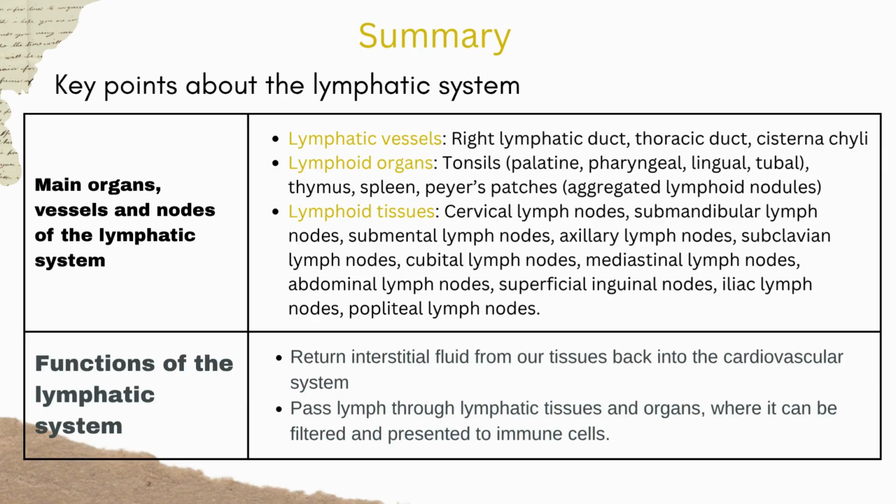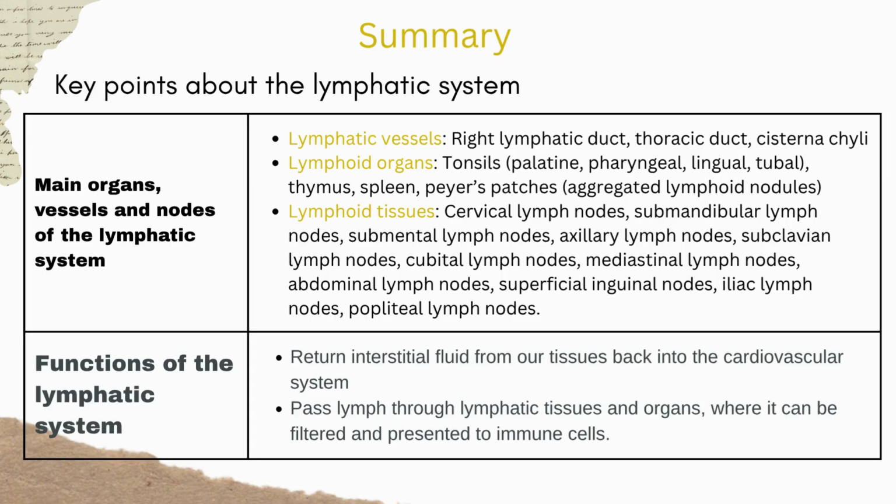Lymphoid tissues: cervical lymph nodes, submandibular lymph nodes, submental lymph nodes, axillary lymph nodes, subclavian lymph nodes, cubital lymph nodes, mediastinal lymph nodes, abdominal lymph nodes, superficial inguinal lymph nodes, iliac lymph nodes, popliteal lymph nodes.